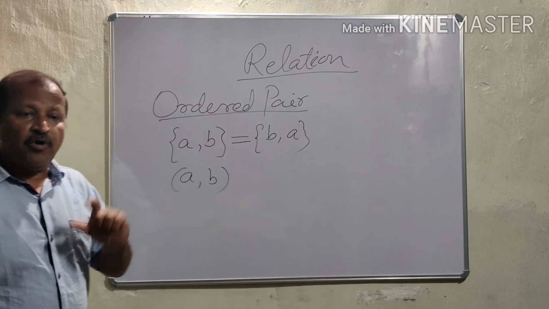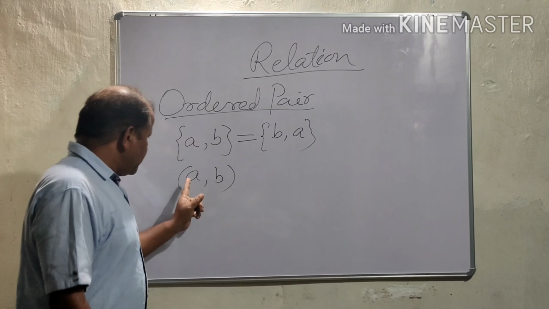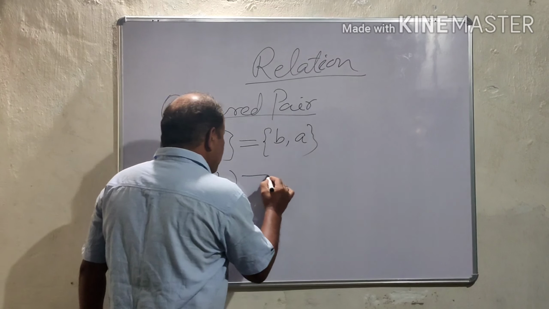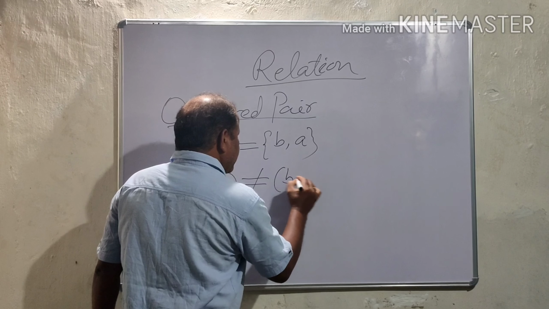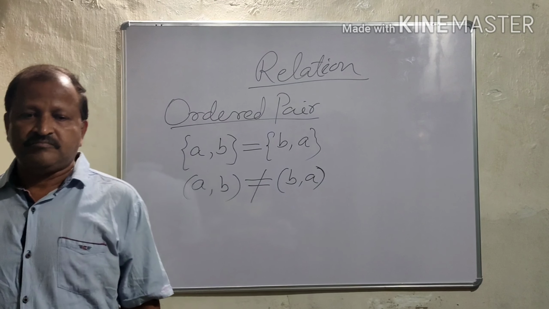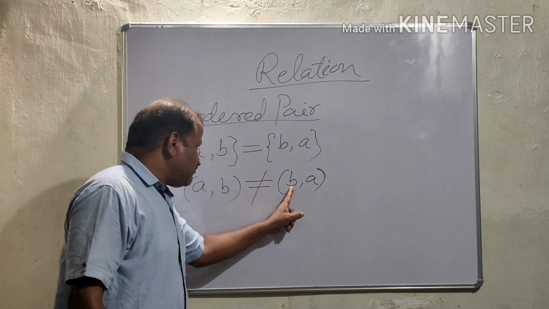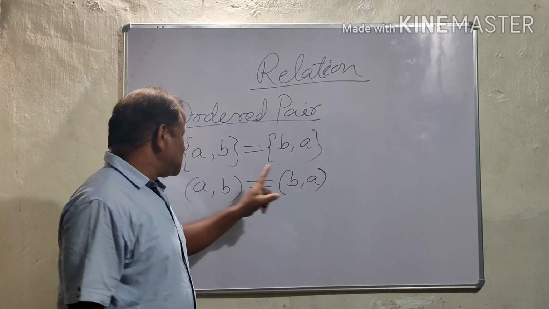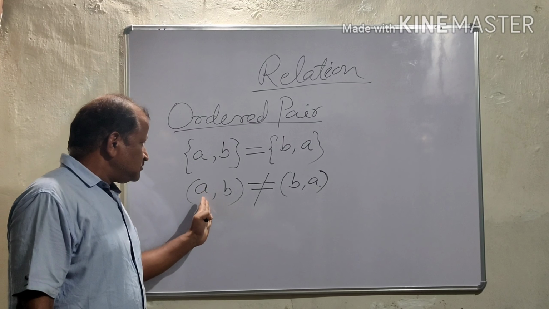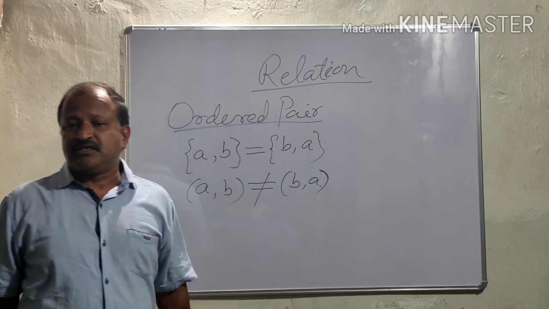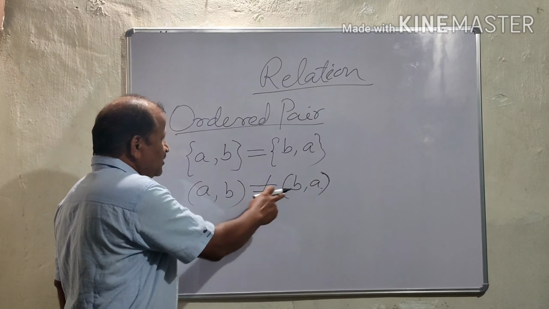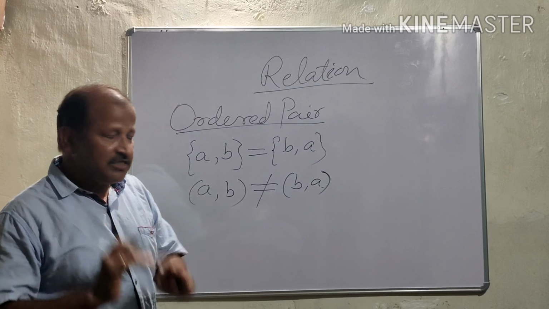Two elements properly ordered. That means here A is the first element, B is the second element. This cannot be equal to (B, A). Here B is the first element, A is the second element. So this is an ordered pair because here the elements are properly ordered. Right? (A, B) is not equal to (B, A). That is why it is called ordered pair.